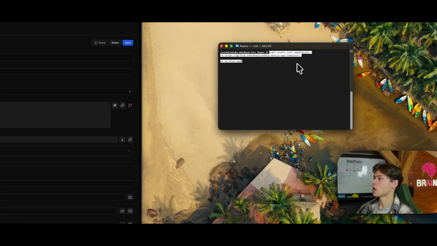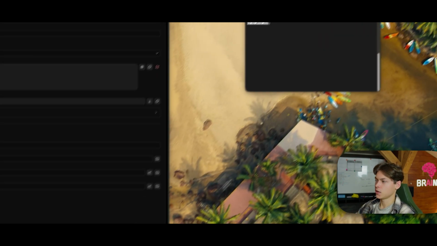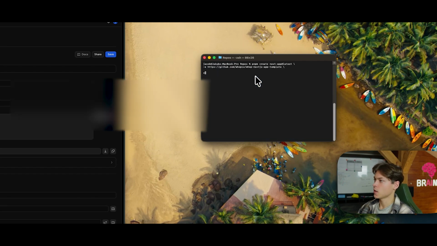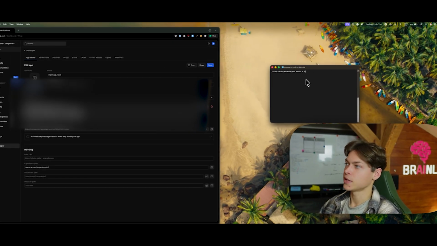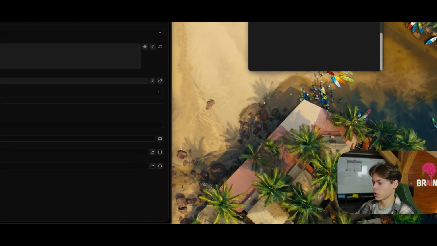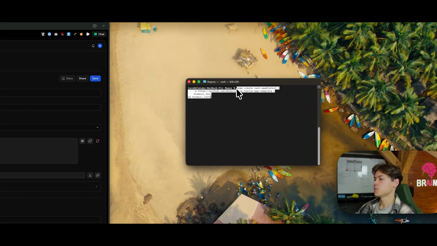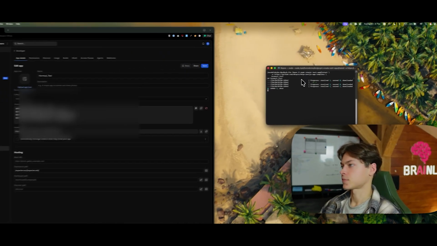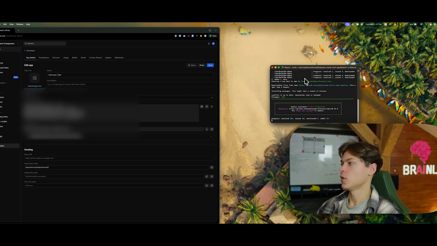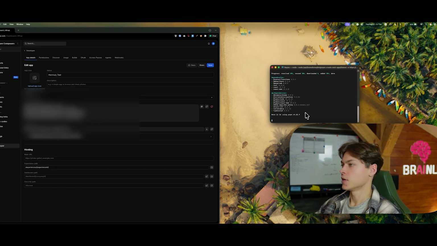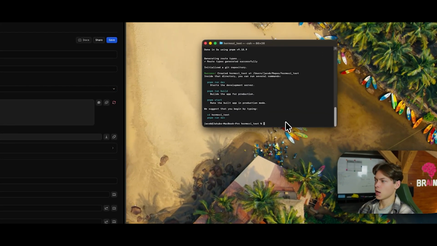And you simply run this command, which is pnpm create Next.js app latest. And we're basically here, or maybe let's just change the names, because we don't really want to create the app with the default name. Let's name it like Hormozi Test. So we can just use this command, and this basically states that we are creating an app from WAP template, and we're then going into the repository.